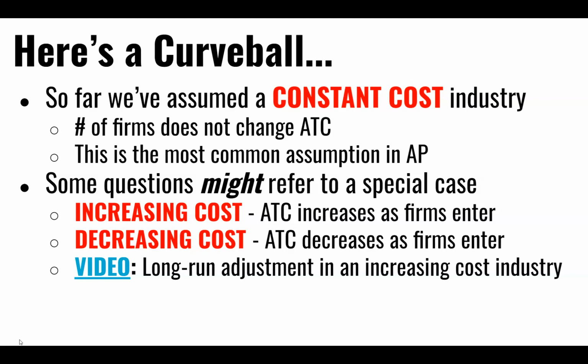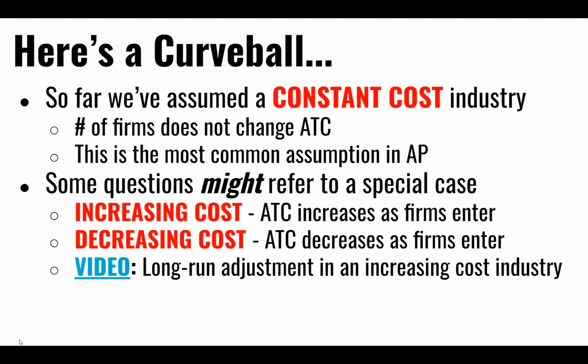There are some questions that may refer to what are known as an increasing cost industry or a decreasing cost industry. The increasing cost industry is one in which average total costs rise as firms enter. So as firms enter into an industry, there's more competition for inputs. That causes average total costs to rise across the entire industry.